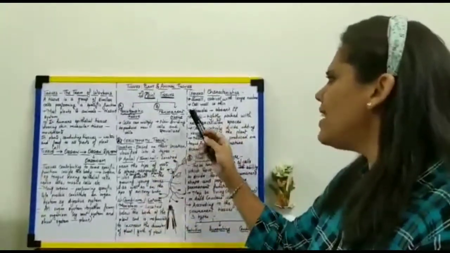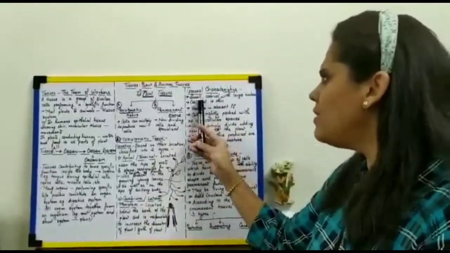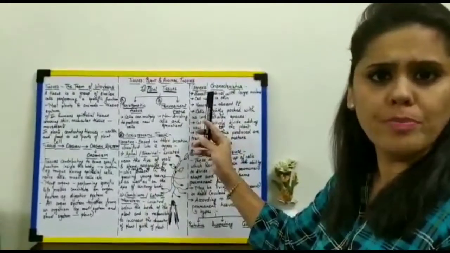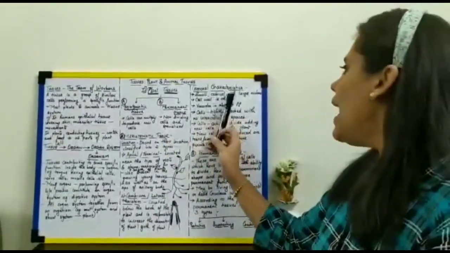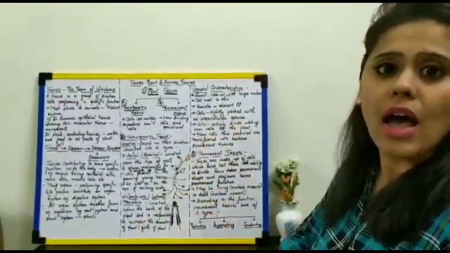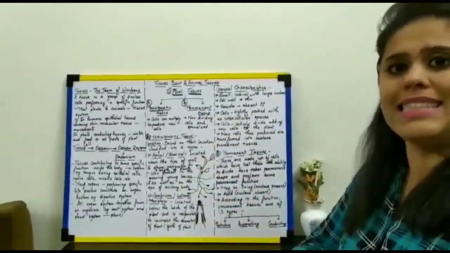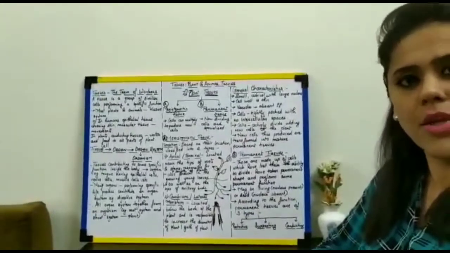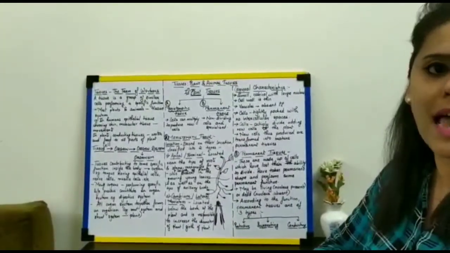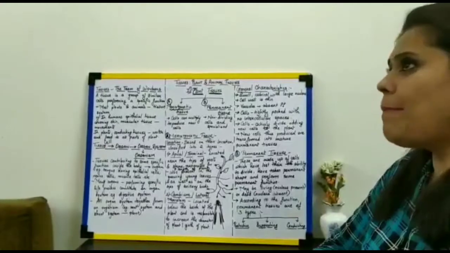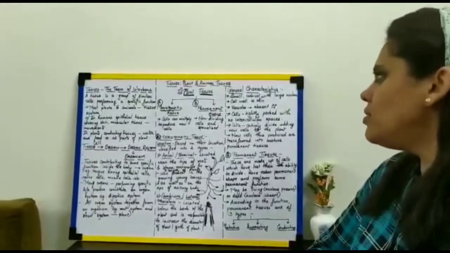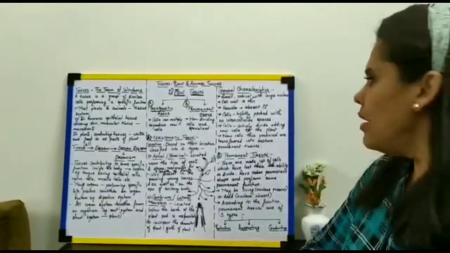First, the cells are quite small in size. They are cubical in shape, and they have a large nucleus. Since their key role is cell division, the nucleus has to be large and prominent. Apart from that, the cell wall is very thin.